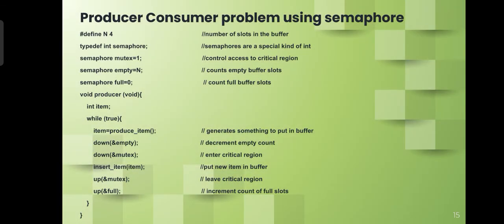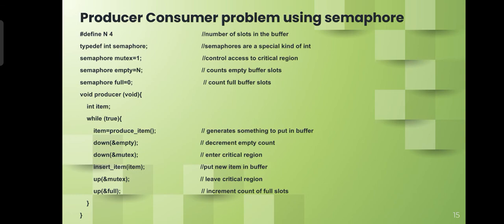Let's see the code of producer consumer problem using semaphores. We have defined n is equal to 4. It means the number of slots in the buffer. Typedef int semaphore, which is a special kind of int. Semaphore mutex equal to 1, which is a variable, and mutex will control the access to critical region. Semaphore empty is equal to n means it will count the empty buffer slots. Semaphore full equal to 0 means it will count the full buffer slots. Then we will write the code.